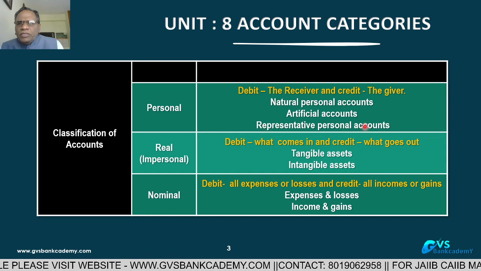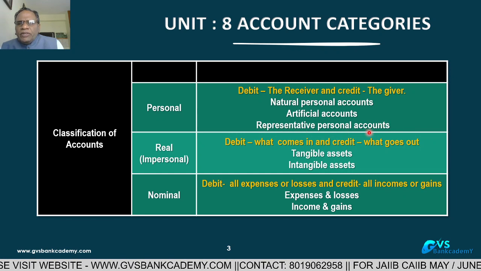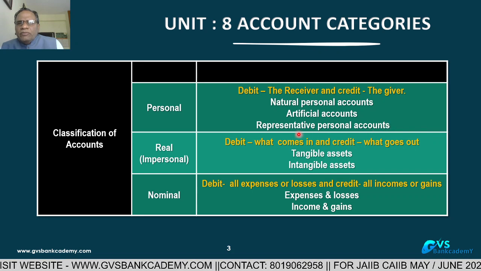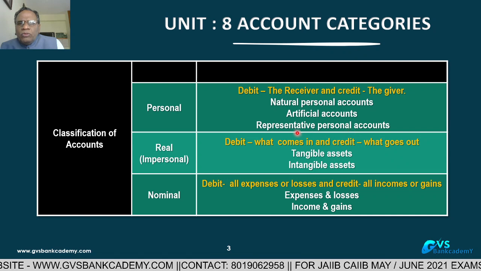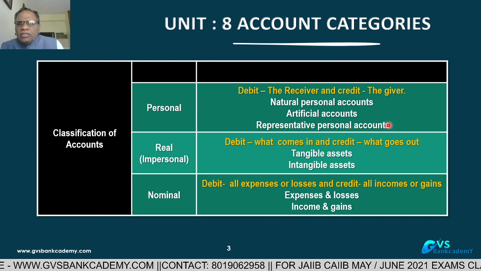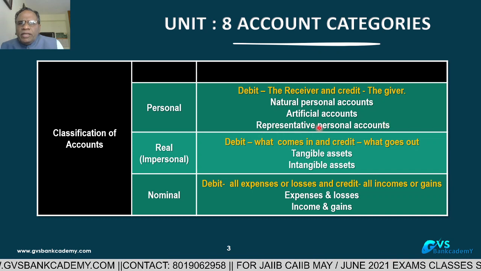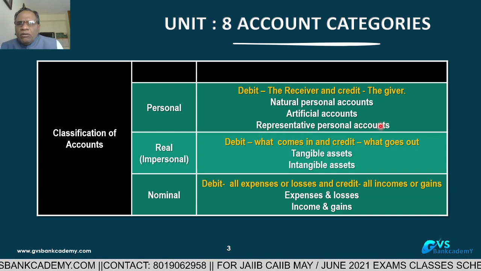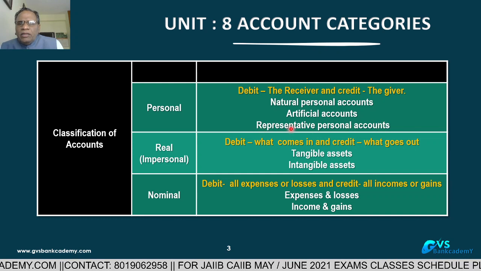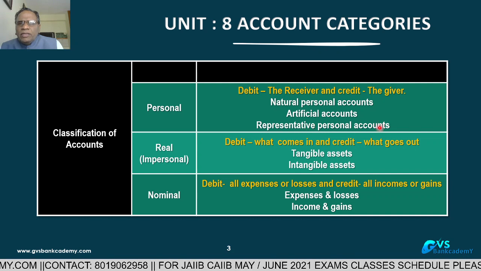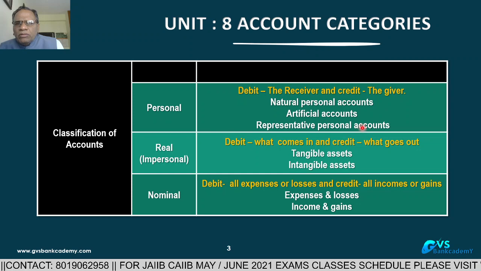What is meant by representative? Your branch has not paid rent for the month of March. For example, rent was not paid. So you have to make an adjustment entry on 31st March: debit P&L, credit outstanding rent account. In that outstanding rent account, your landlord's name will appear. To our landlord, for the month of March, we had not paid the rent. So here your landlord account is the representative personal account, number one.